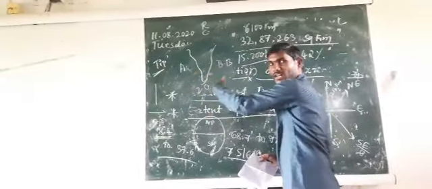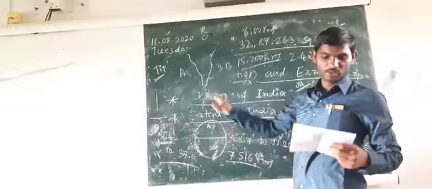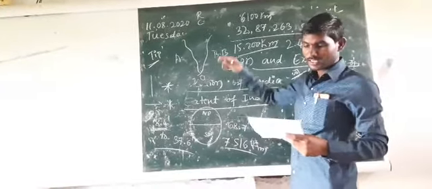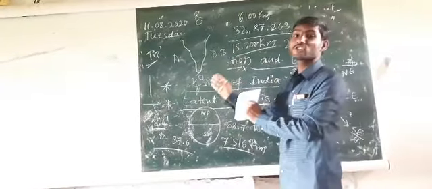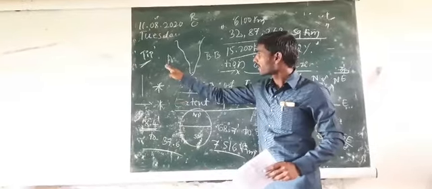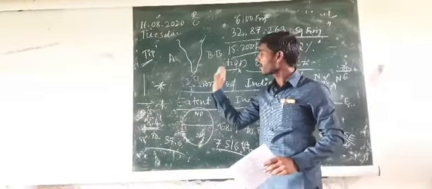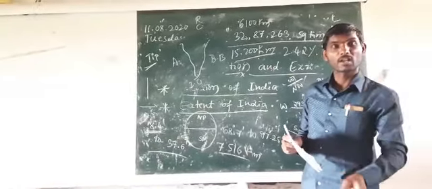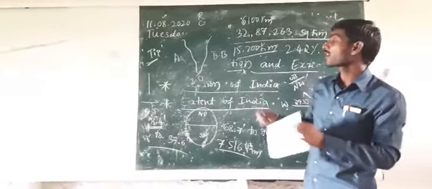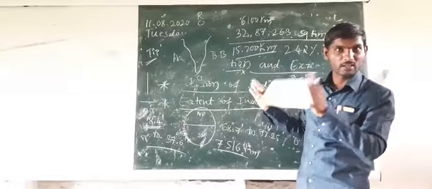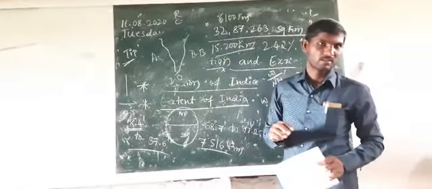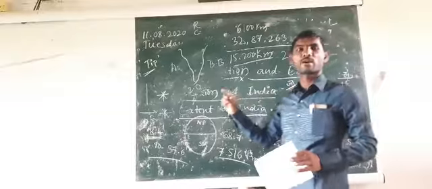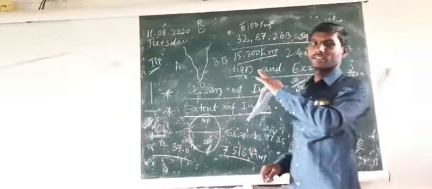In the south direction, the Indian Ocean. In the east direction, we have the Bay of Bengal. Yes, these are natural frontiers. The Arabian Sea, Bay of Bengal and Indian Ocean are all considered natural frontiers. These are not man-made. These are all made by nature. This is the brief information about frontiers.